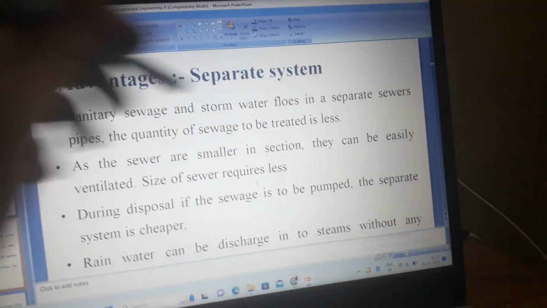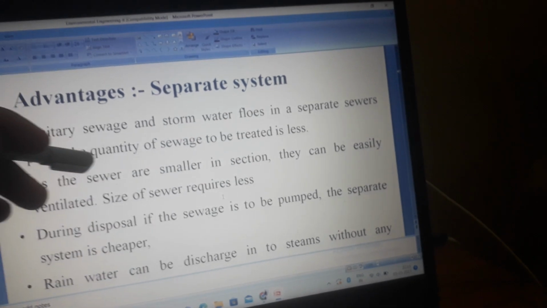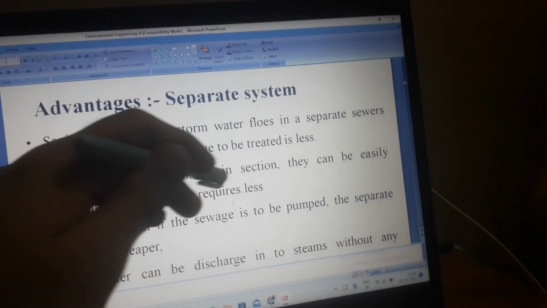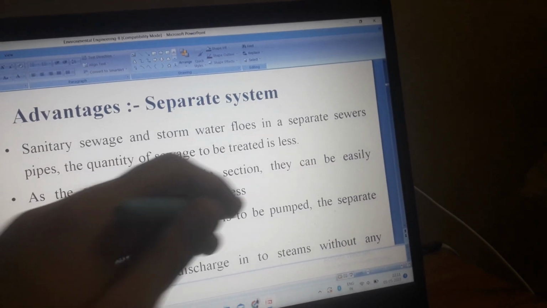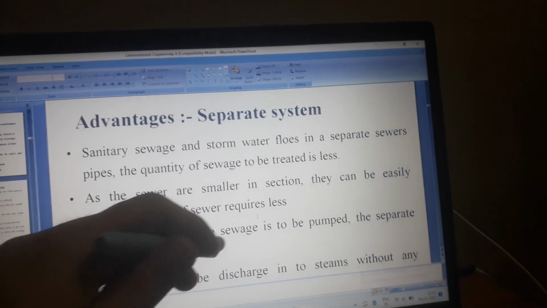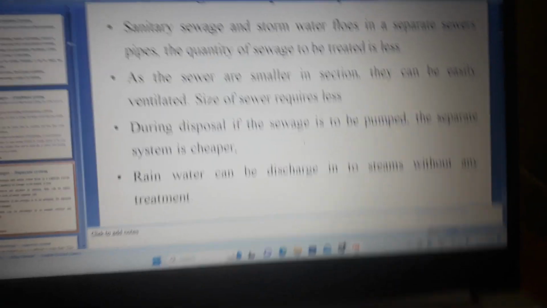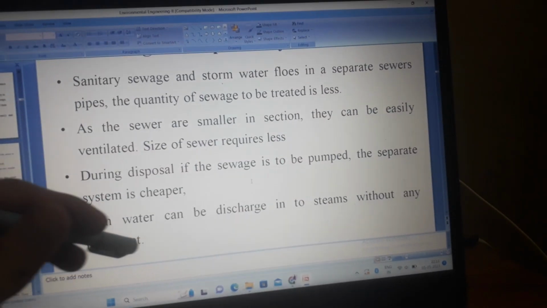Advantages of the separate system. Sanitary sewage and storm water flow in separate sewer pipes. The quantity of sewage to be treated is less. As the sewers are smaller in section, they can be easily ventilated. Size of sewer required is less. During the disposal, if the sewage is to be pumped, the separate system is cheaper. Rainwater can be discharged into streams without any treatment.